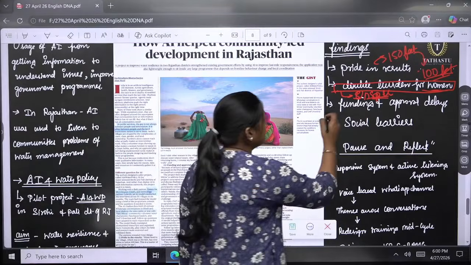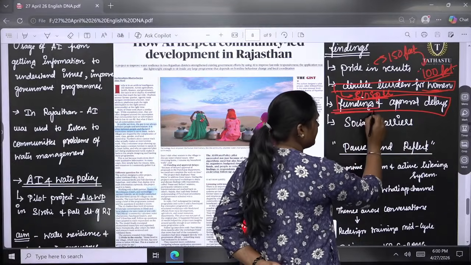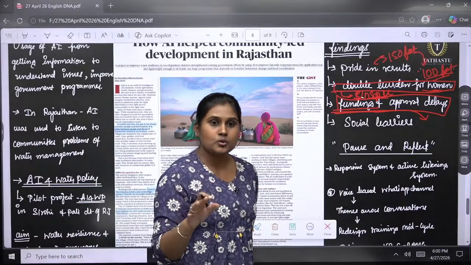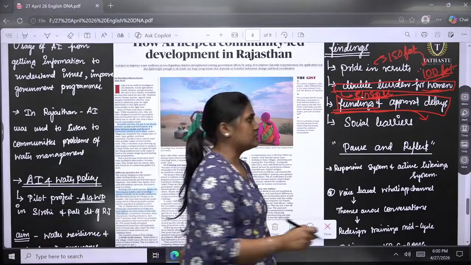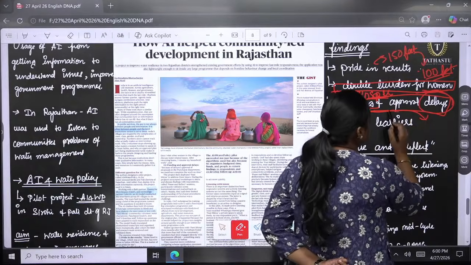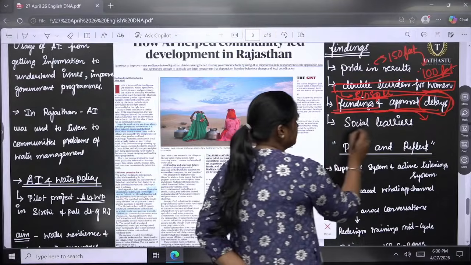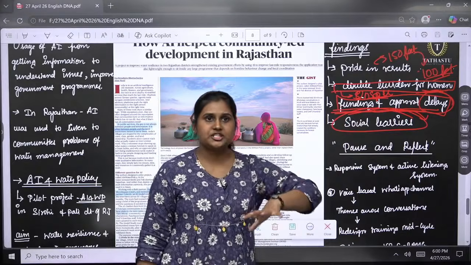Also, the funding and approval delays. Here we have funding, but how it is directed, and the approvals for things like water pipe connections, are being questioned. The delays in these approvals are making it worse. And also the social barriers we have talked about. So these are the findings that they initially got.